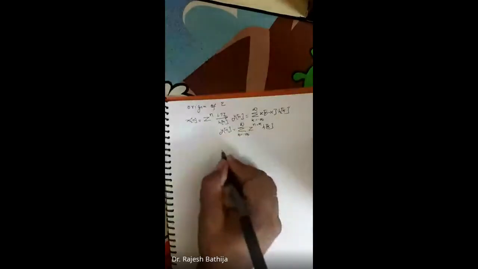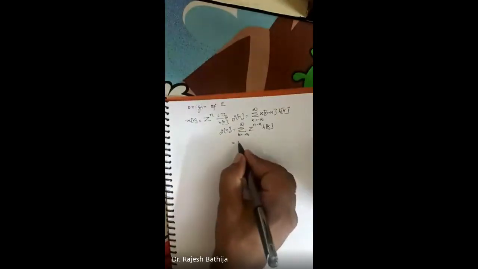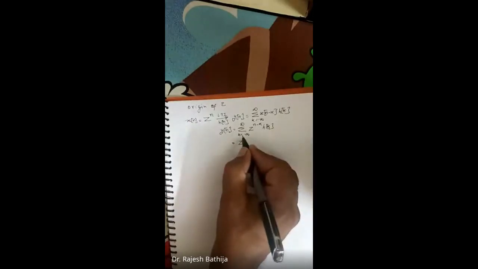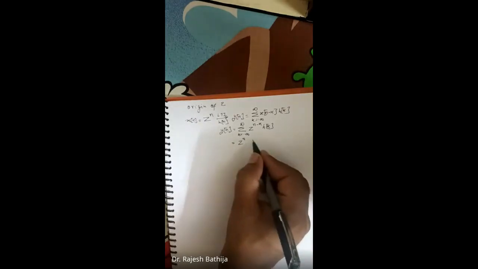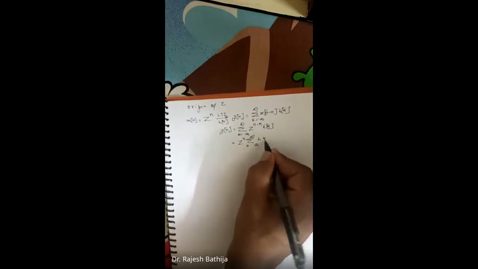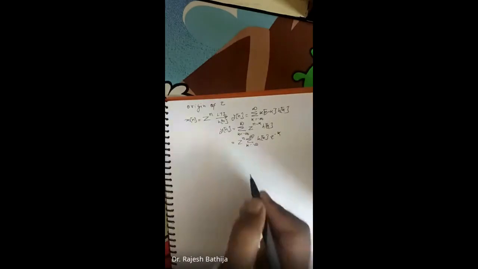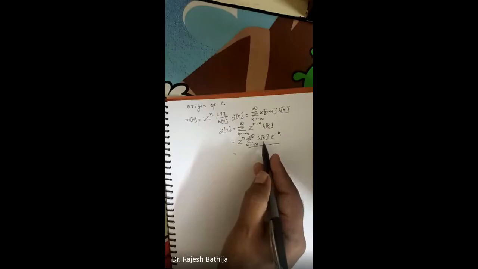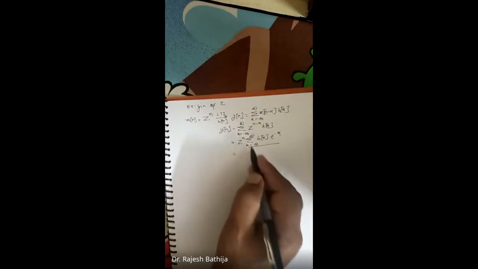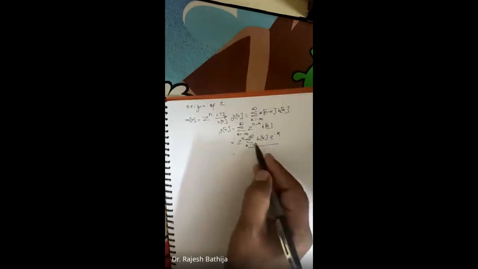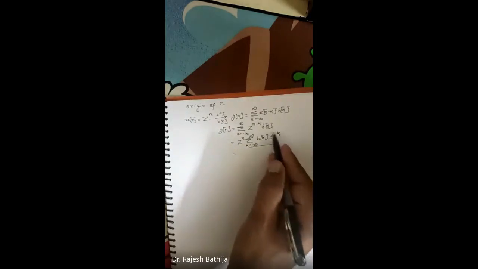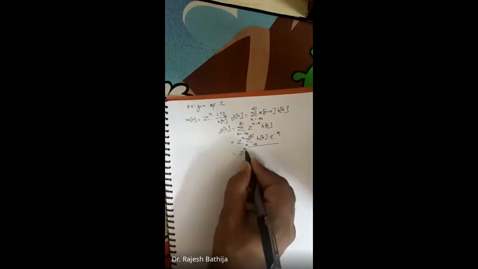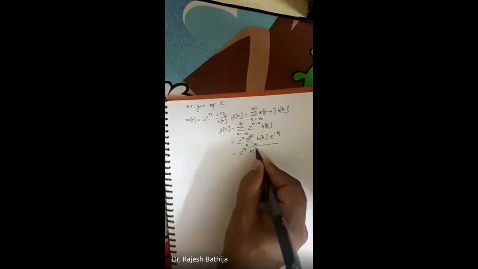So we substitute x of n equal to z to the power n. It will be z to the power n minus k times h of k, k varying from minus infinity to infinity. Now z to the power n is an independent term as far as k is concerned, so we take it outside: z to the power n times the summation over k from minus infinity to infinity of h of k z to the power minus k. This summation does not depend upon the k variable, because after taking the sum over k, only the z variable will remain. So we can write this as z to the power n times H of z.